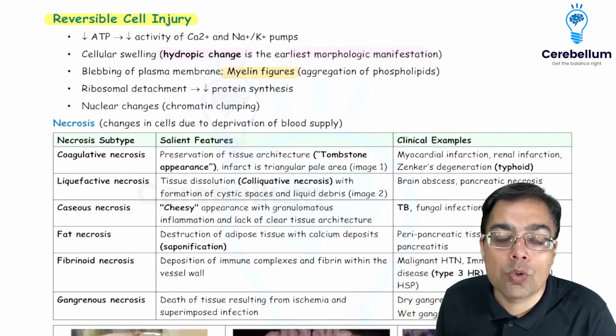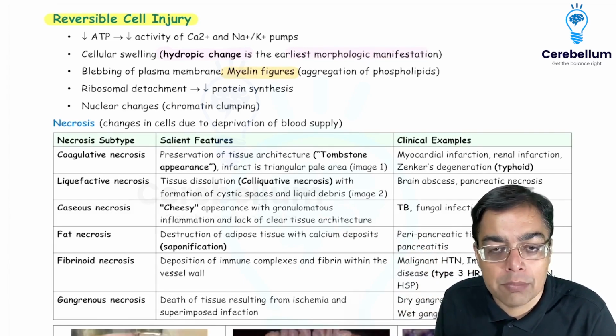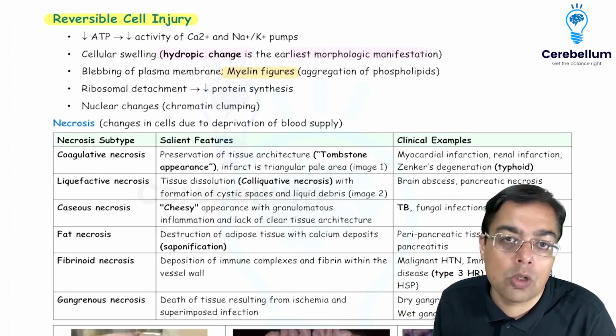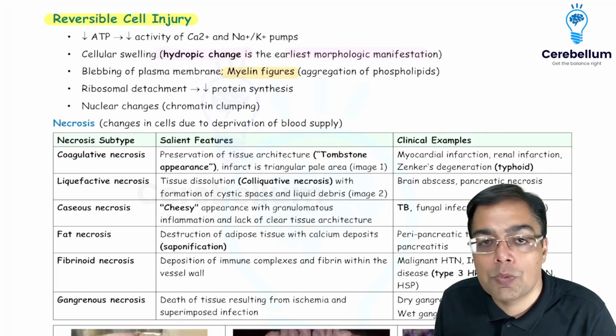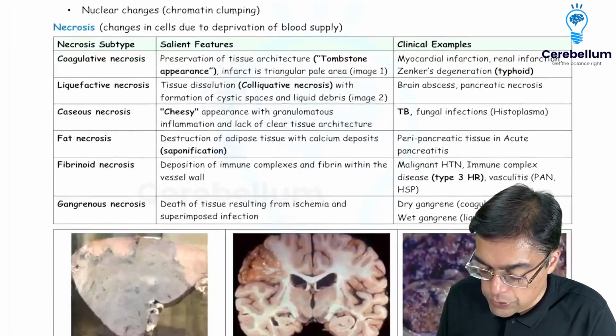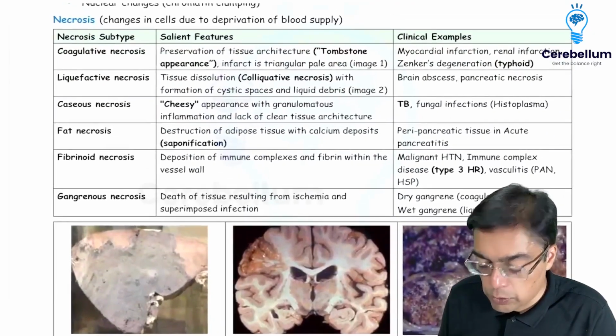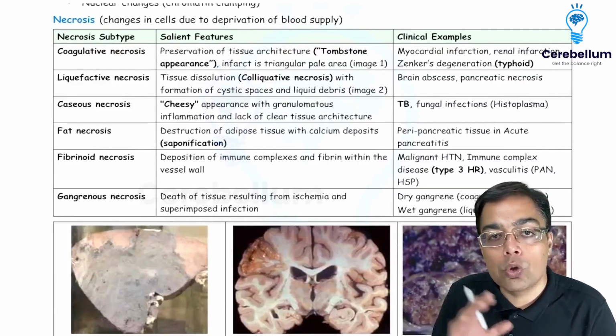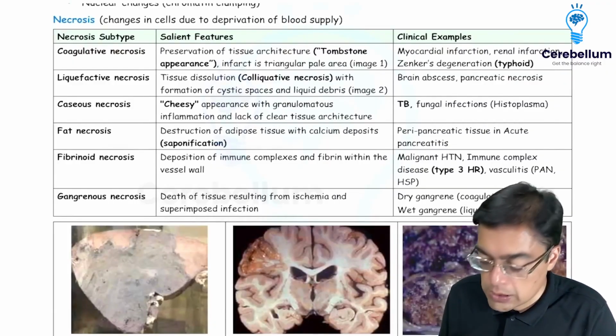However, if the process continues over a longer duration of time, that means depletion of blood supply for a longer duration, this is going to be responsible for causing one particular pattern of cell death, which is given the name of necrosis. Now, the moment we think in terms of necrosis, there's a wonderful table which covers almost everything that they are likely to ask in your exam.